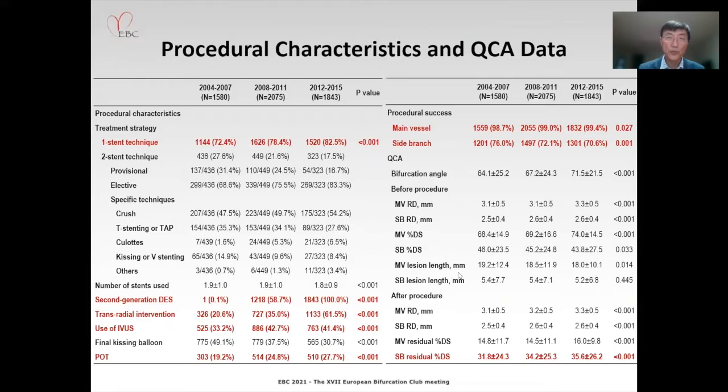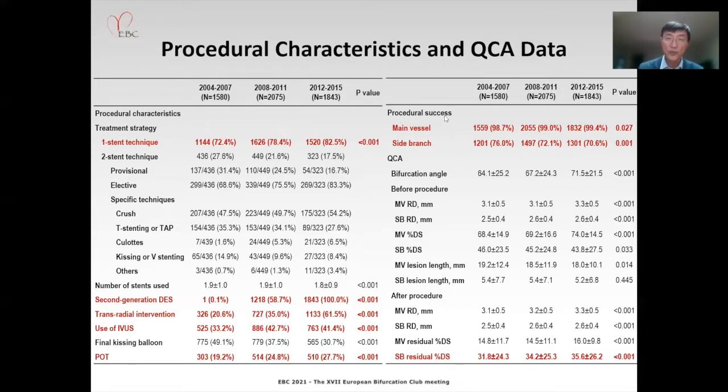This is the procedural characteristics. As you can see here, the proportion of the one-stent technique has increased significantly over time. Second generation DES has been available since 2009 in Korea, so after this period, virtually the second generation DES replaced all the DES used before. Transradial intervention has grown over time, and the use of IVUS and the application of the proximal optimization technique also have increased, mostly after the second trimester.